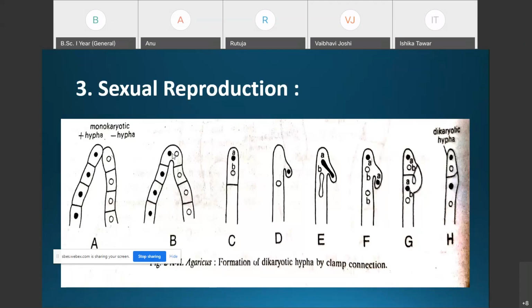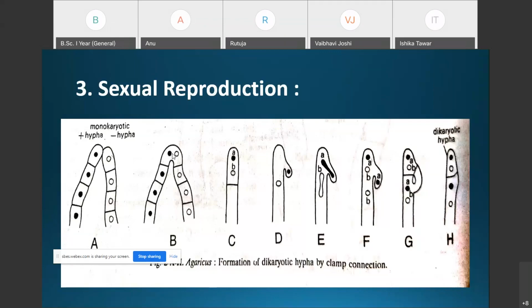This somatogamy results in diplodization and the formation of the secondary mycelium. Diplodization means the dikaryotic condition. It develops the secondary mycelium, and the cells of the secondary mycelium have two oppositely strained nuclei. That condition is called diplodization. After the fusion of the two primary mycelia of the opposite strain, the secondary mycelium develops, and later this secondary mycelium develops the fruiting bodies, which are known as basidiocarps.